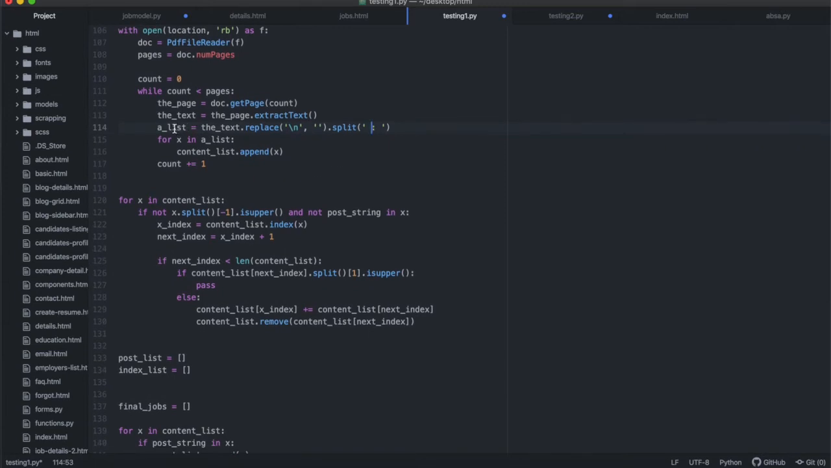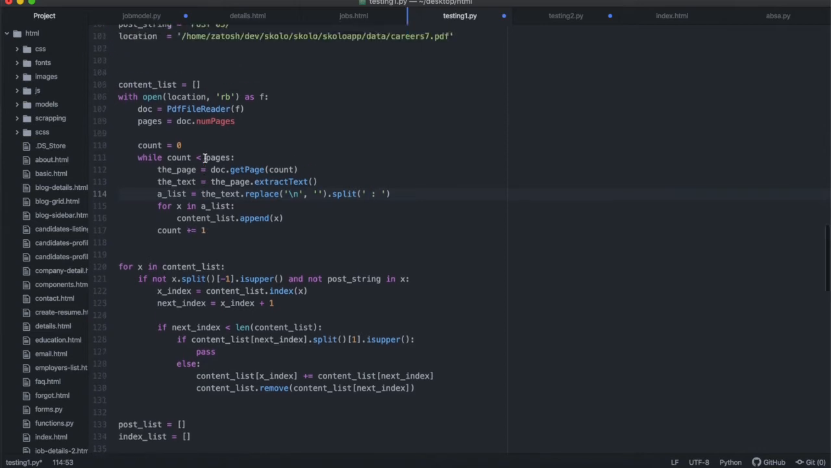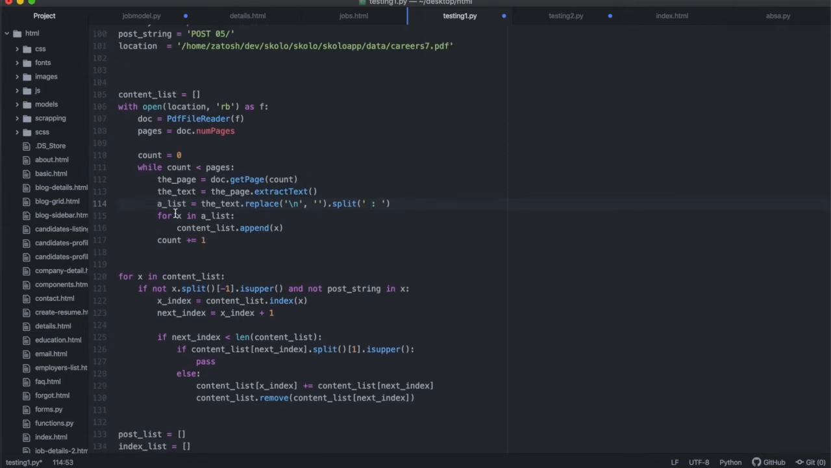All right, and then after that, we will get a list. When you run the split function on a string, it returns a list that has been split on the character that you've given it. All right, so after that, I'm going to go through all the elements in that list that comes back, all right, and then go into the content list, all right, and append that thing.